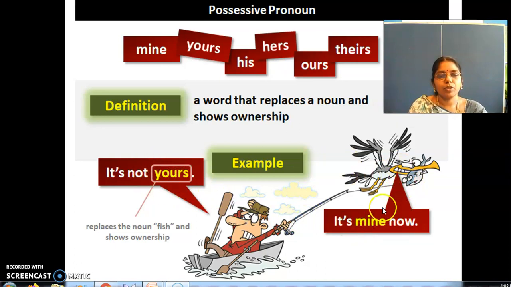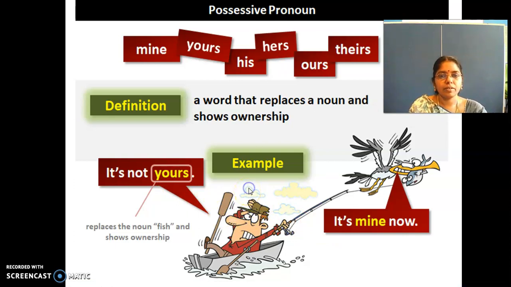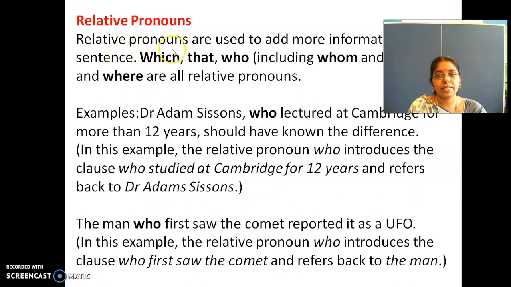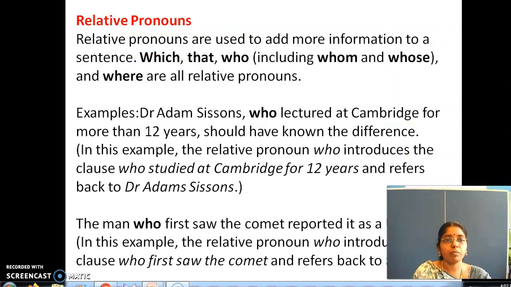Now, see, a beautiful depiction of this possessive pronoun in a picture. This is the best example. You can see that and you can understand yours, mine, all that. Is it clear? Shall we move to the next slide? Right? Now comes relative pronouns. Relative pronouns are used to add more information to a sentence. Which, that, who, including whom and whose, where are all relative pronouns.